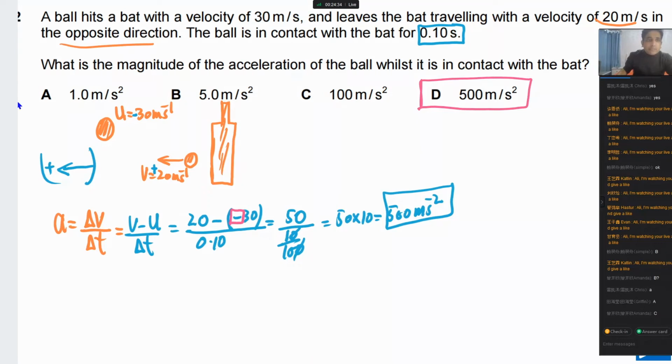Any question about this one now, please? But well done, you have tried. Amanda, Chris, Simple, at least you have tried. The students who have tried, wonderful. So at least you understand your mistake now. The answer for this one is D, please. Let's move on to the next one.